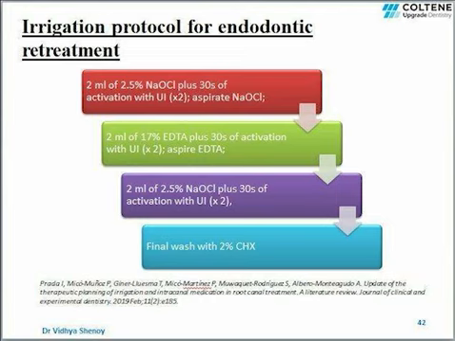E. faecalis is the most predominant bacteria in failed endodontically treated cases, and we know that it is highly resistant to all irrigants and intracanal medicaments. Chlorhexidine is found to be highly effective against E. faecalis, so this is the final irrigant that has to be used in a retreatment case.